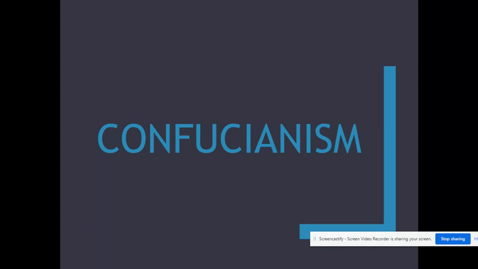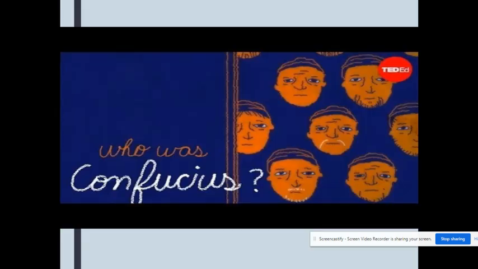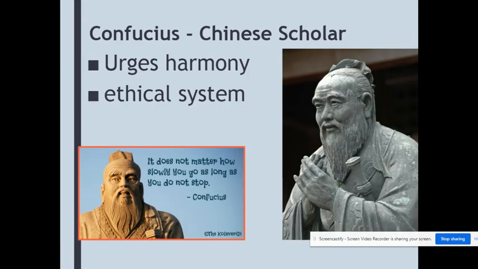And so we're picking up in the Zhao Dynasty with Confucianism. When we left off in the Zhao Dynasty, we were talking about how you had this time of warring states and chaos. So we're picking up at that point with Confucius, who was born in 551 BC. He was born to a really poor family. And as an adult, he was a teacher. But what he really wanted was to find harmony. And so he ends up creating an ethical system called Confucianism.